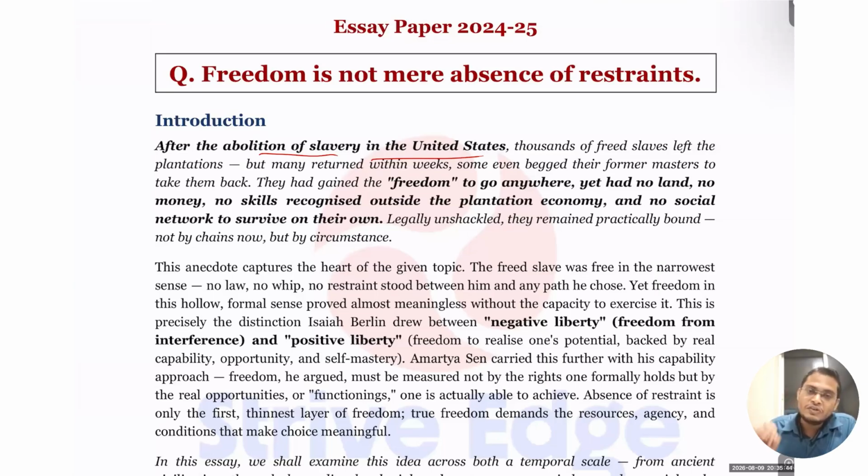So this is what you can start with in your anecdote. I'm not saying you have to write this story. You can use any story. You can use the story of the tribals, the story of women, or the story of the disabled also. That is what you can start with.